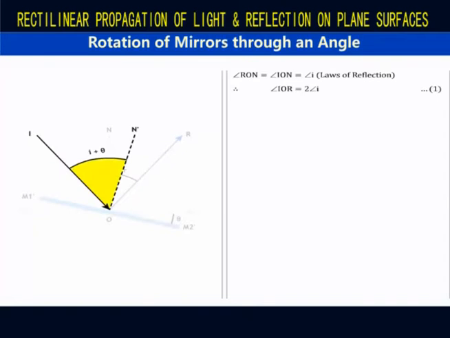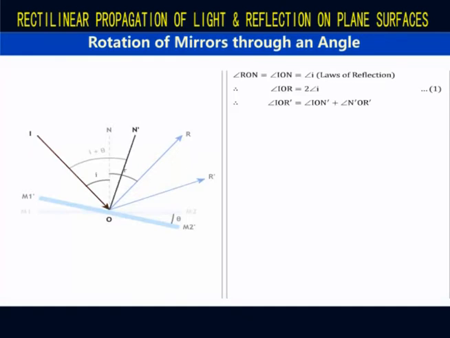Angle ION prime is equal to I plus theta. Let OR prime be the reflected ray such that angle N prime OR prime is the new angle of reflection. From the figure, you can see that angle IOR prime is equal to angle ION prime plus angle N prime OR prime.